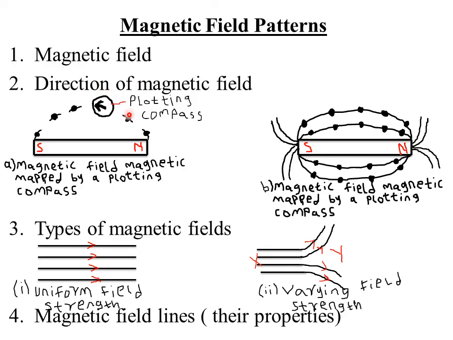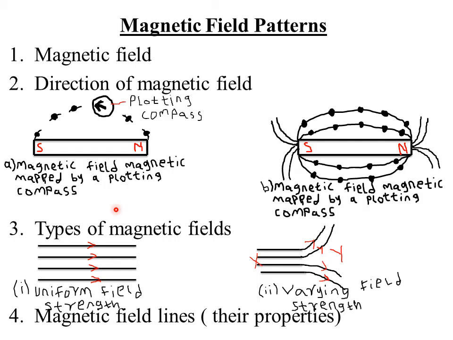Remember, if you place a magnet in a magnetic field, it aligns in the north-south direction. So the direction of the magnetic field, that is, where the field is moving from and towards at a particular point, is the direction in which a freely suspended north pole would move if placed in that field. Then we look at experiments showing different magnetic fields and how they can take place. But before that, let's look at magnetic field lines.